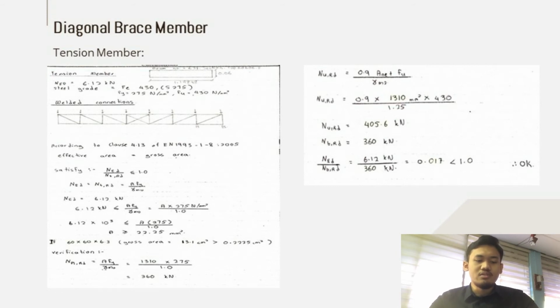If we use 60 times 60 times 6.3, gross area will be 13.1 cm squared, which is more than 0.2225 cm squared of area. So for verification, NPLRD we get 360 kilonewton, and NURD we get 405.6 kilonewton. So NED over NTRD, we get 0.017 is less than 1.0, so it's okay.